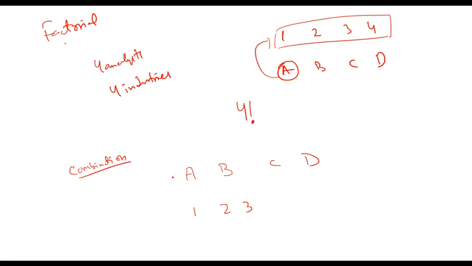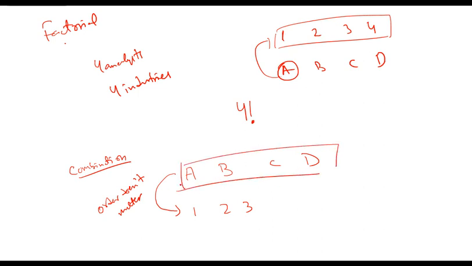So if I ask you in how many ways can you assign these 4 to these 3 analysts, not caring about what 1 gets, what 2 gets, what 3 gets, that is, order does not matter. Order doesn't matter means that I don't care if 1 is getting A, B, C, D, whatever, 2 is getting A, B, C, D, or 3 is getting A, B, C, D. Just tell me, if from 4 I have to assign 3, how many ways can I select 3 from 4? So this is primarily a selection.